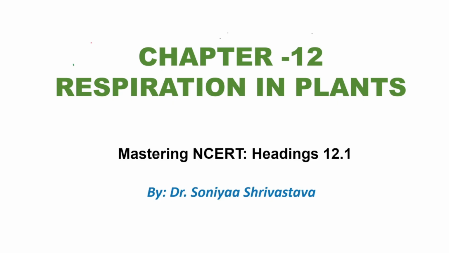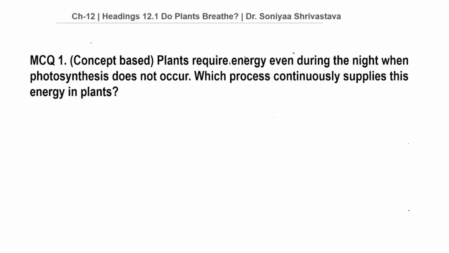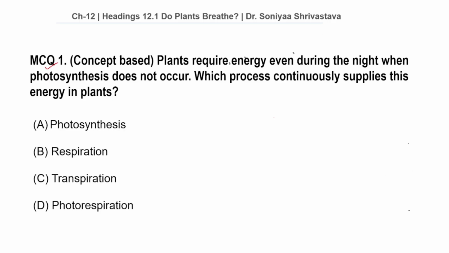Let us start with our first MCQ. That is MCQ number 1. This is concept based. Plants require energy even during the night when photosynthesis does not occur. Which process continuously supplies this energy in plants? So student, before coming to the option, let us see the logic behind it.